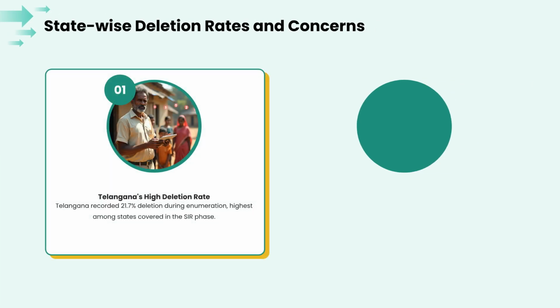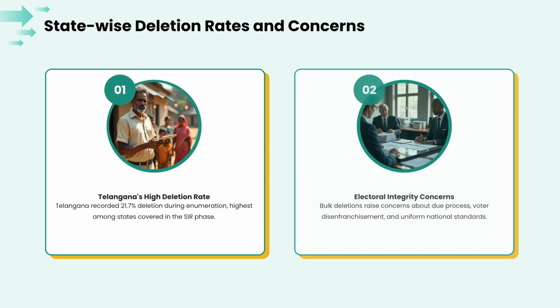Telangana has recorded a high deletion rate of 21.7%. Such trends raise broader concerns about electoral integrity and the need for standardized national processes during enumeration.